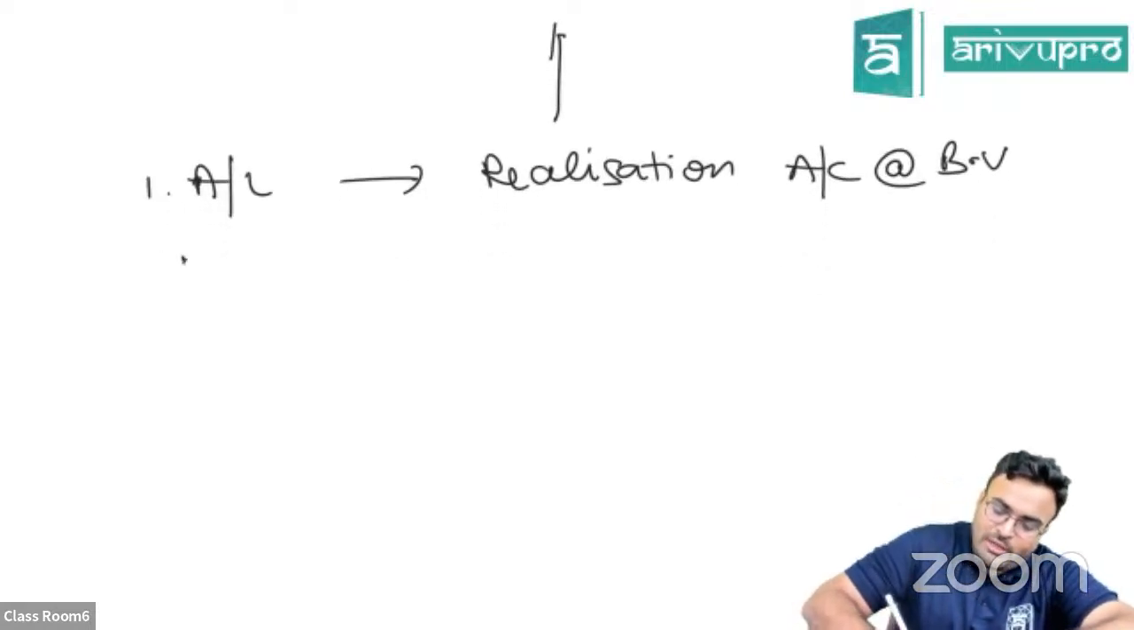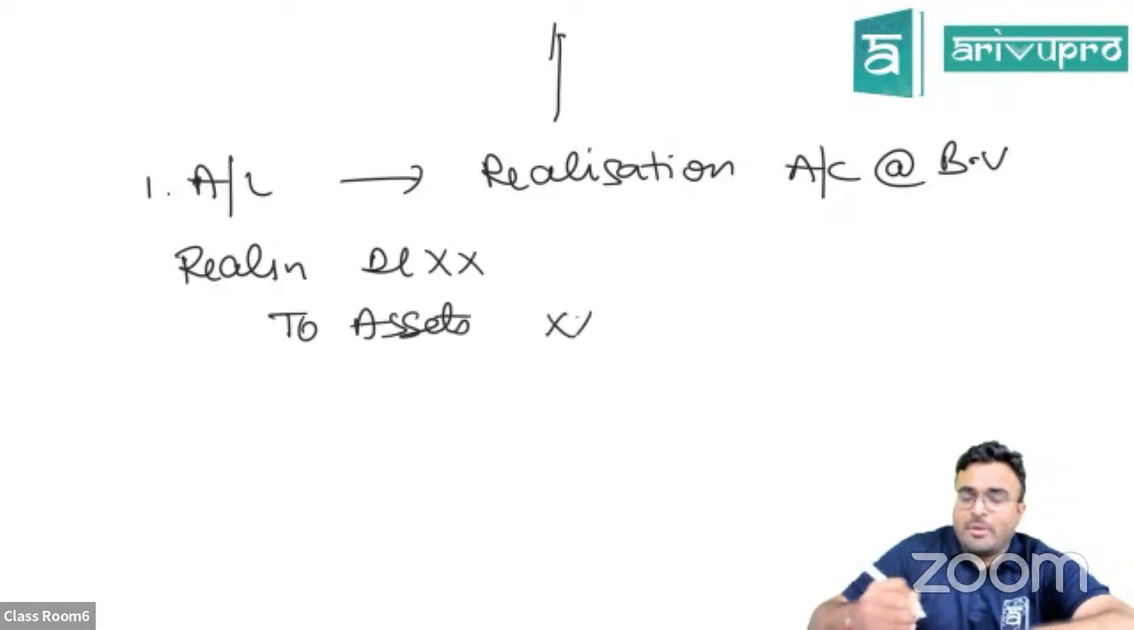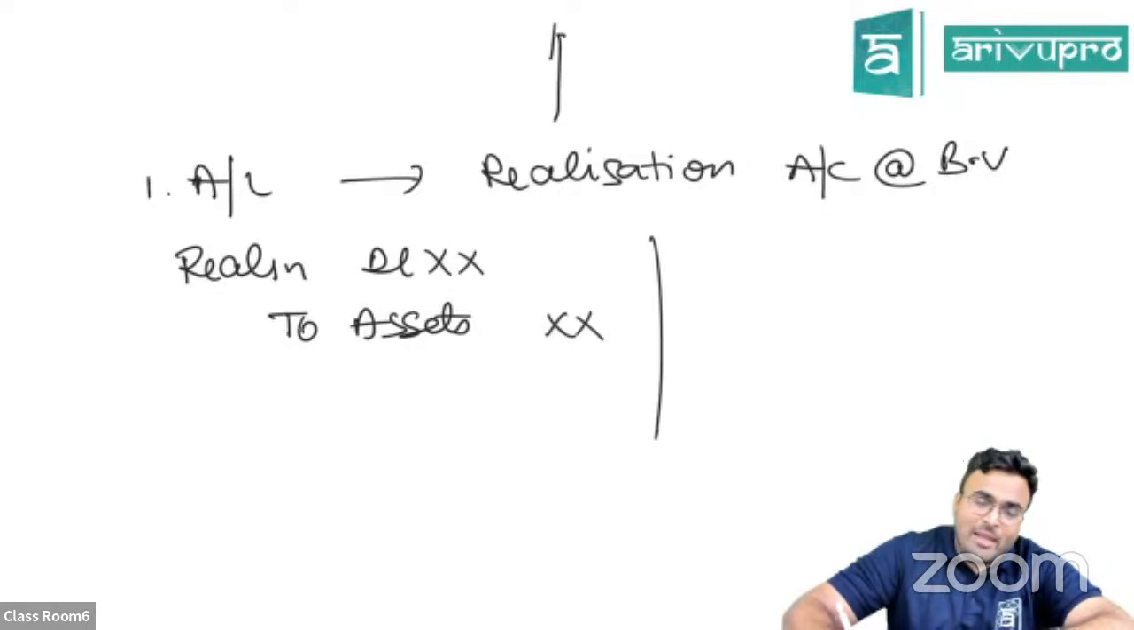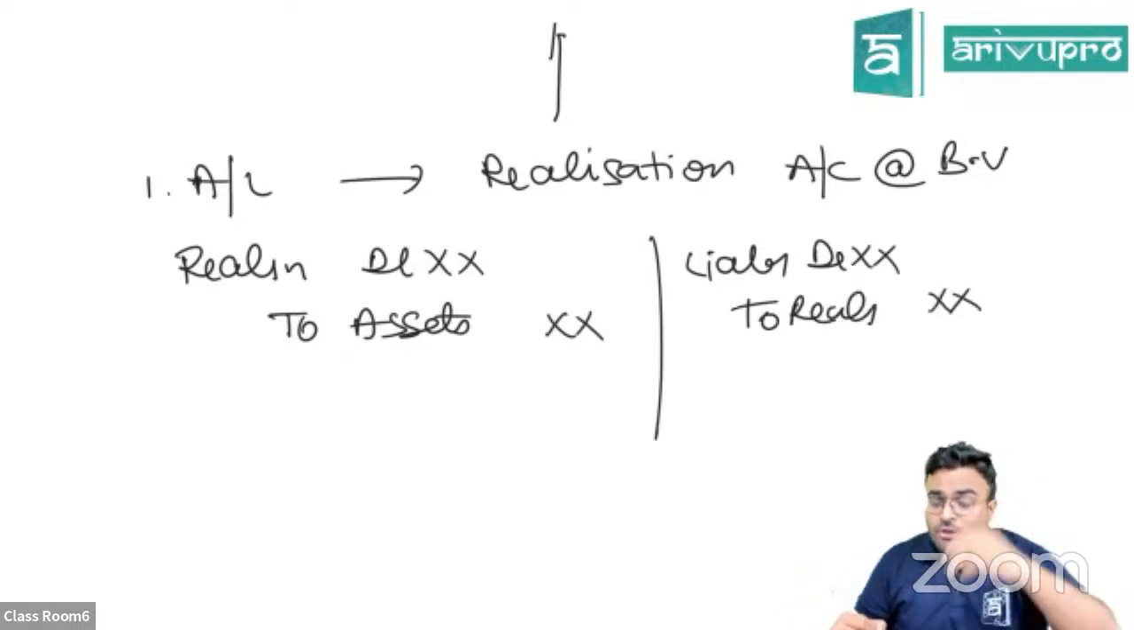So what will you do? Realize asset has to be removed. So asset has to be credited. So you'll pass realization debited to assets account. And liabilities have to be removed. Liabilities have credit balance. So liability is debited to realization account. Clear? First thing you're going to do this.